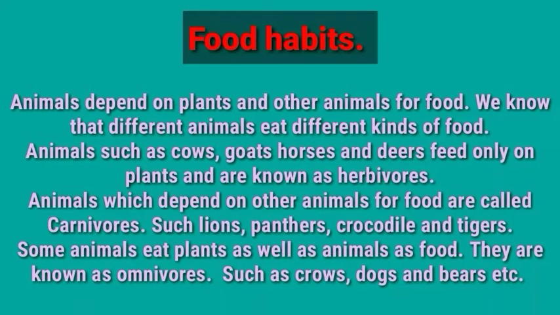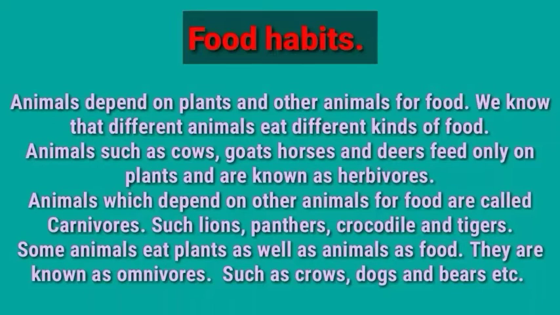And now we will discuss the food habits of the animals. So we also have different food habits, yes or no? Some are vegetarian, some are non-vegetarian, and some are both vegetarian and non-vegetarian. Let's discuss. Animals depend on plants and other animals for food. We know that different animals eat different kinds of food, same as us. We are also eating different kinds of food, yes or no?